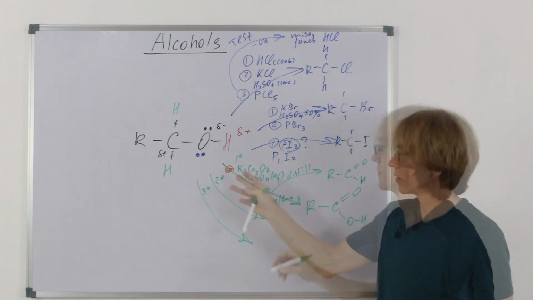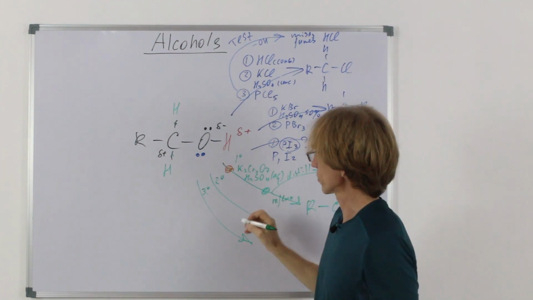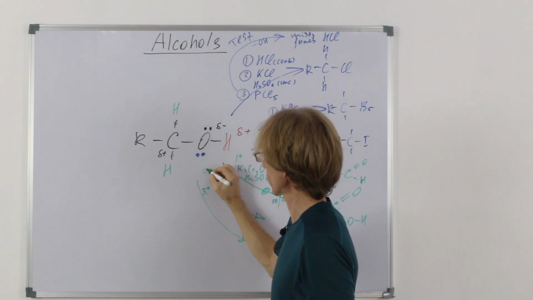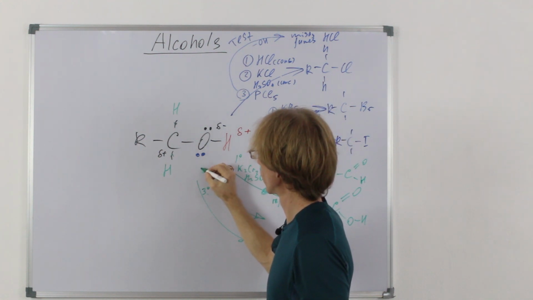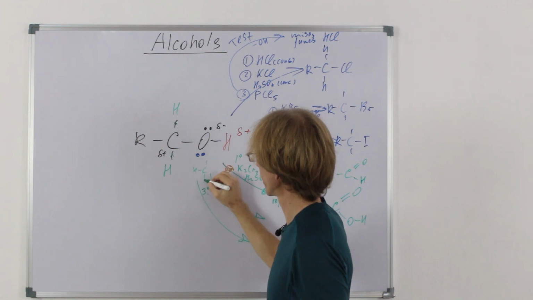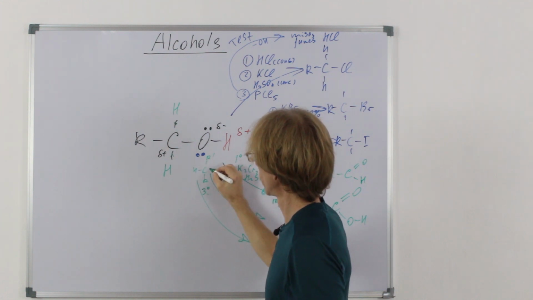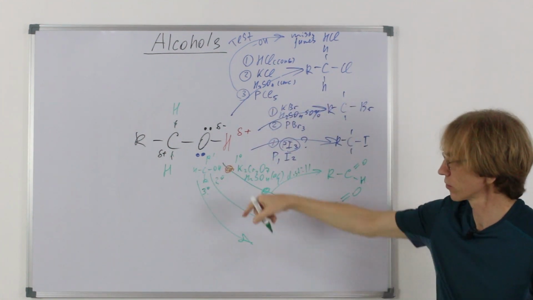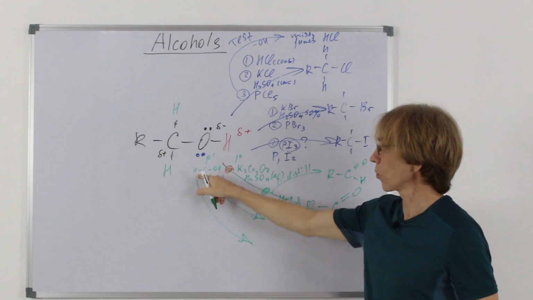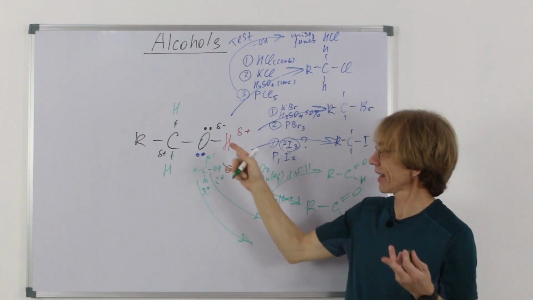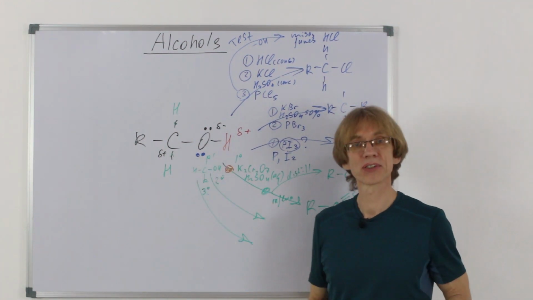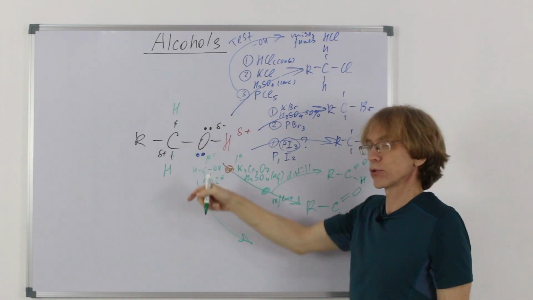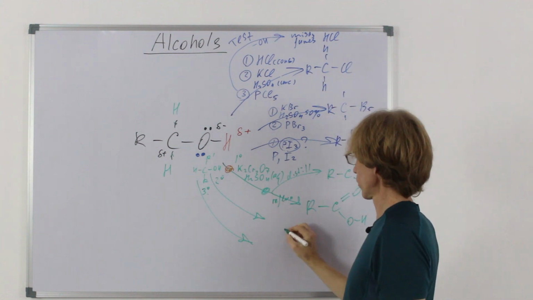What about secondary alcohols? In this case, what would be the structure? Carbon, 1 hydrogen and 2 alkyl groups attached. So only 1 hydrogen is actually in this compromised position, and only 1 hydrogen can be removed and substituted for the bond with oxygen. So what would be the result?